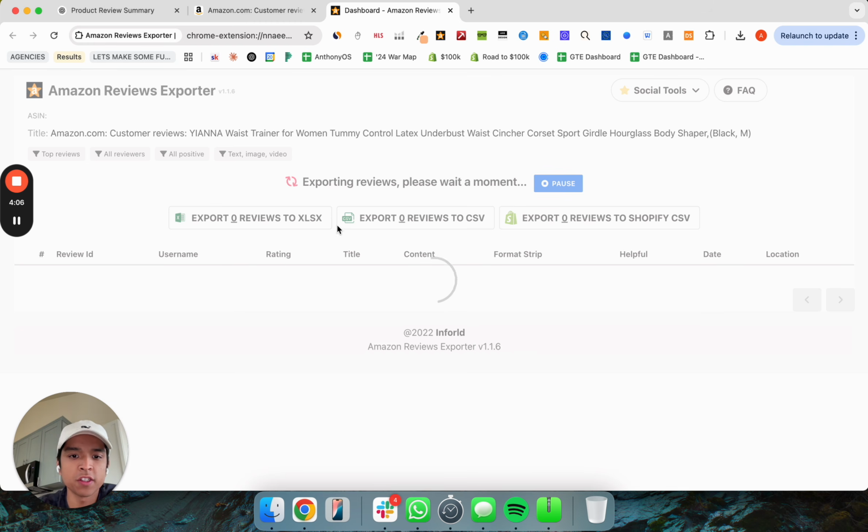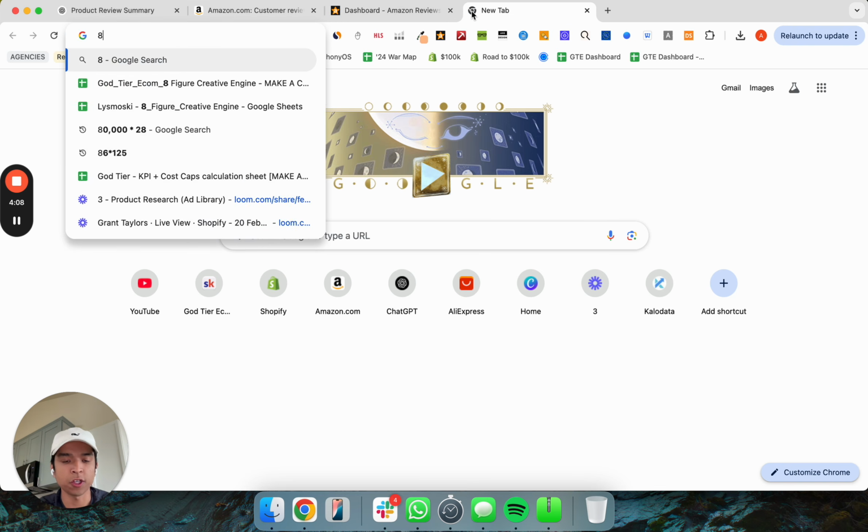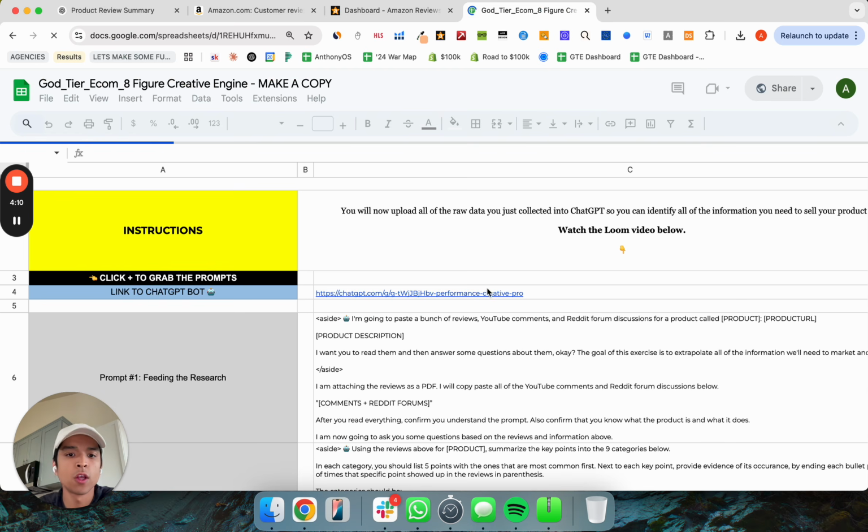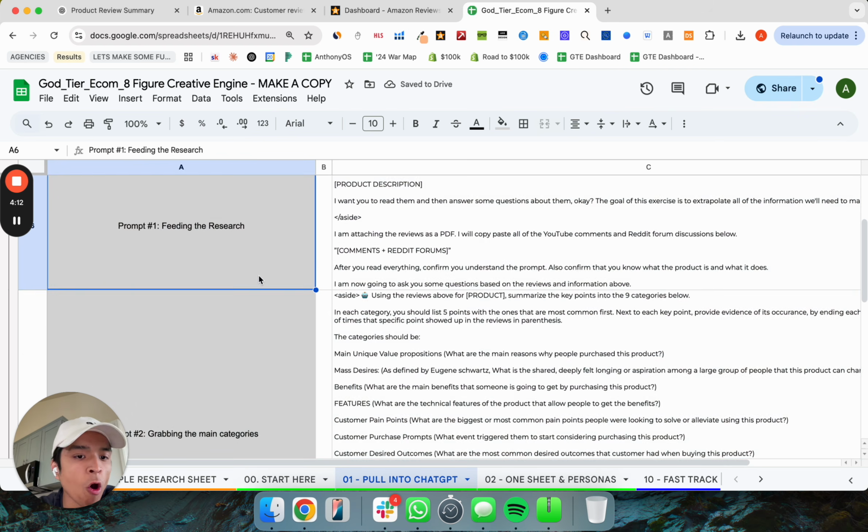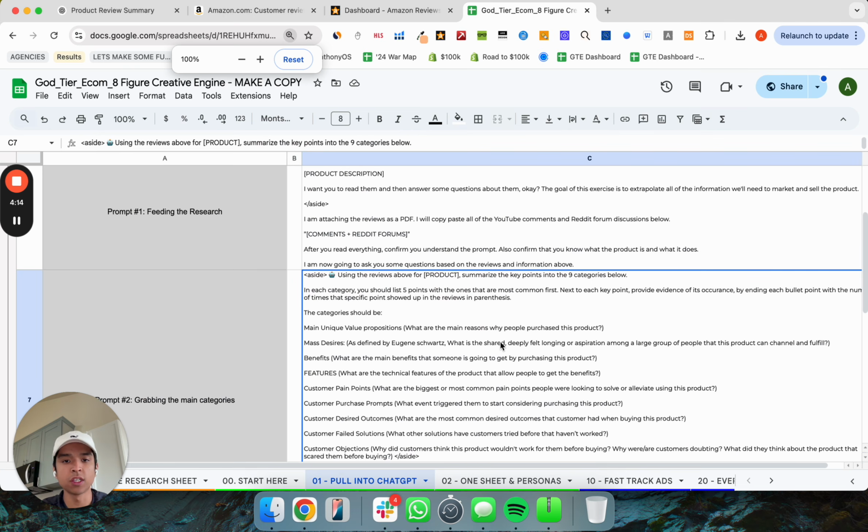All right, and while this is loading up, because this may take a while, I'm also gonna load up my 8-figure creative engine, and this has all of the AI prompts that we're gonna use to do the research.